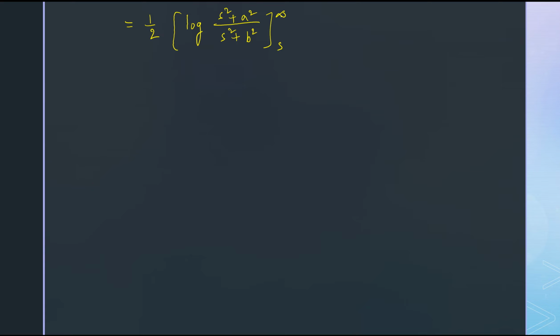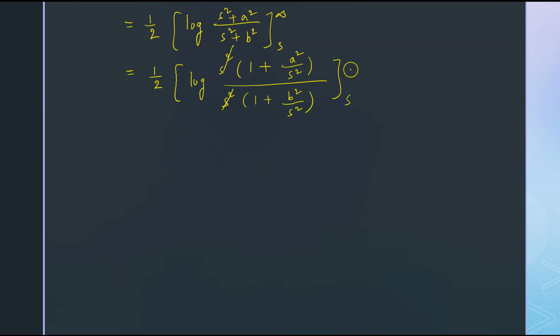Here also we can't apply this upper limit directly, because infinity plus anything will be infinity only. So let us simplify again. Let us take s square common in the numerator as well as in the denominator. So in the numerator, if you take s square common, you get 1 plus a square by s square, upon s square into 1 plus b square by s square. Now s square will get cancelled. Here limits are from s to infinity.